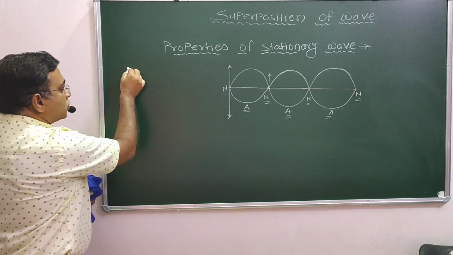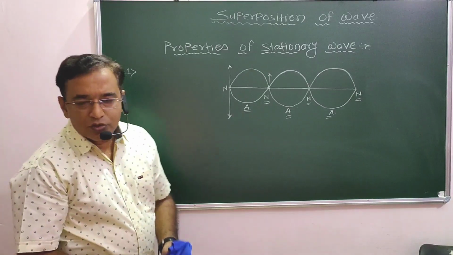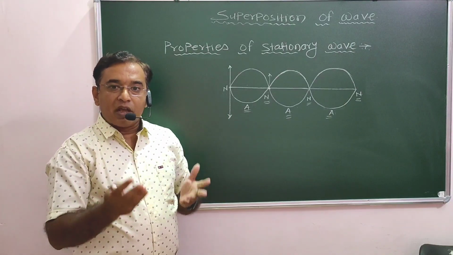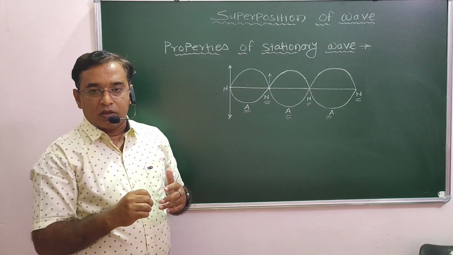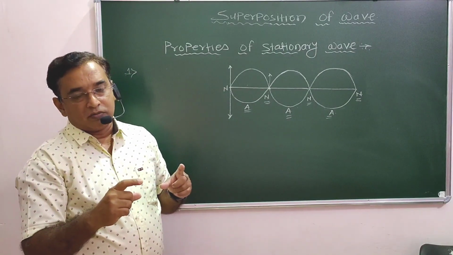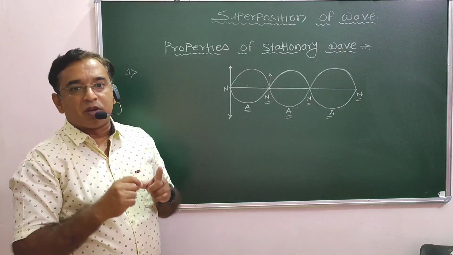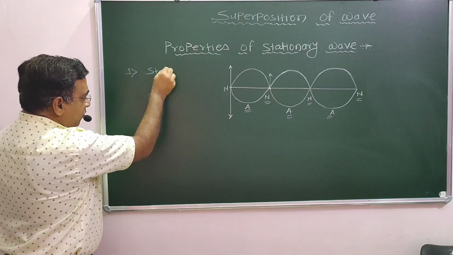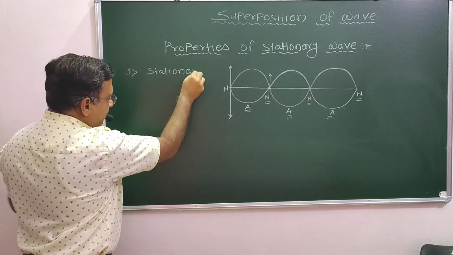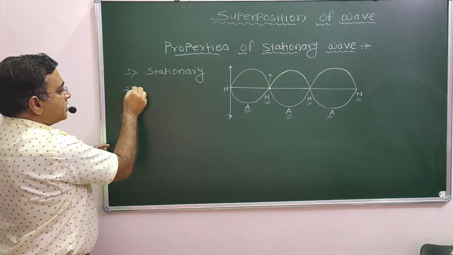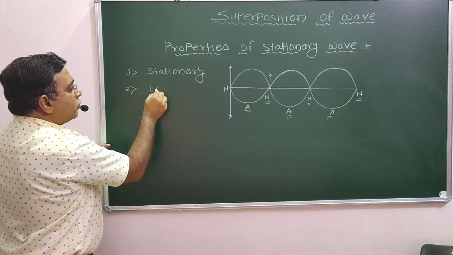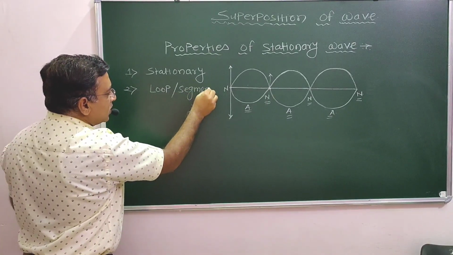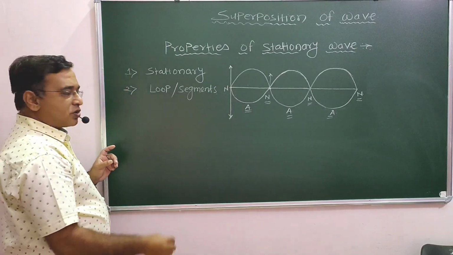Number one point, when the two waves approaching each other, equal in amplitude, equal in frequency, forming a loop like a structure, and divide the medium into equal length segments known as loops. Firstly, the definition of stationary wave is the first property. Second one, it divides the medium into a number of loops or segments, that is nodes and antinodes.